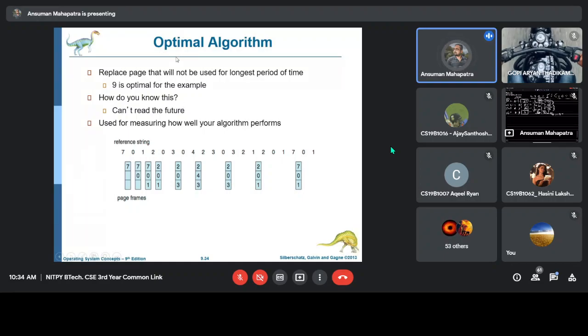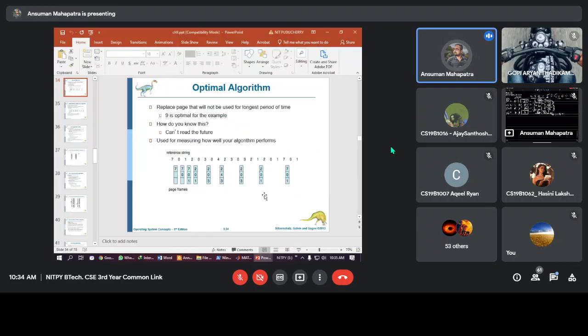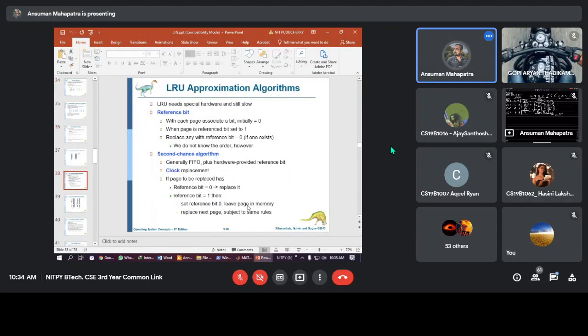So if we can predict this sequence almost correctly, then it will look like an optimal algorithm. This is a currently active research area where you can also give your own proposition, and if your algorithm can find the future reference string, then it will be good. And there are multiple variants of LRU.